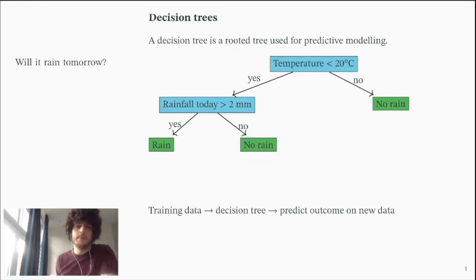Now, to come up with this model, I could, for example, for 1 month, keep track of rainfall, temperature, and look whether it's going to rain the next day, feed this into a training algorithm, and the training algorithm might come up with this model as sort of like the best decision tree that matches the data. Using this decision tree, I can then predict outcomes on new data.